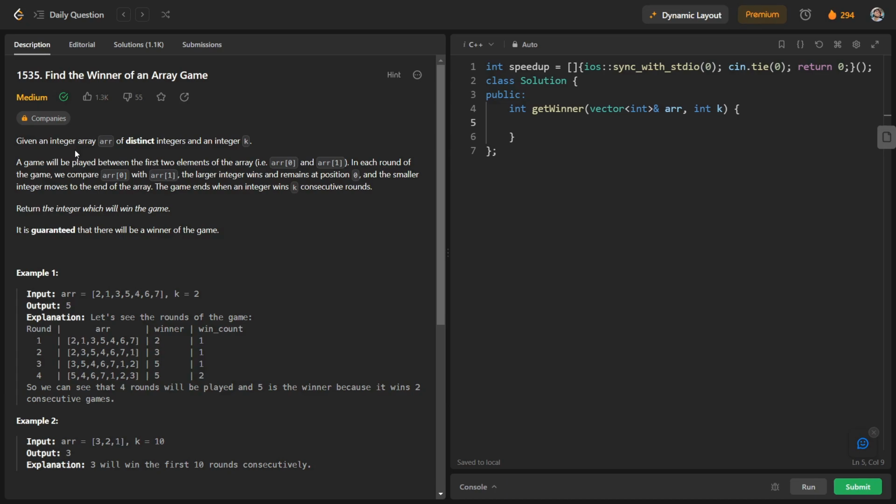This is today's question on LeetCode, and this question is basically the daily challenge on 5th November, and the question is find the winner of an array game. So we will read this question first and we'll try to figure out how we can solve this question.